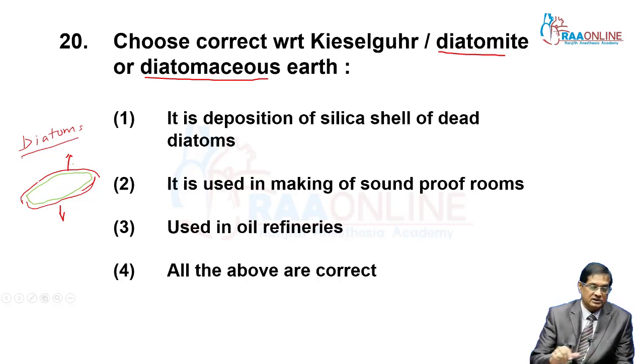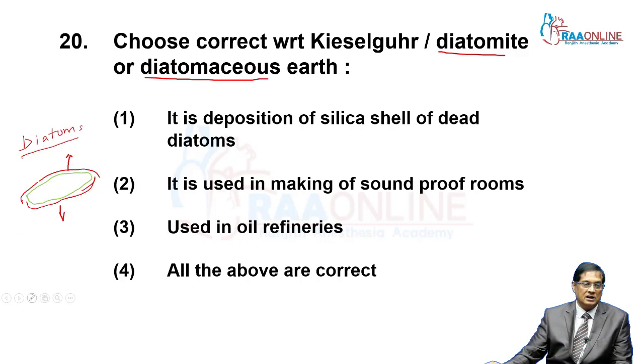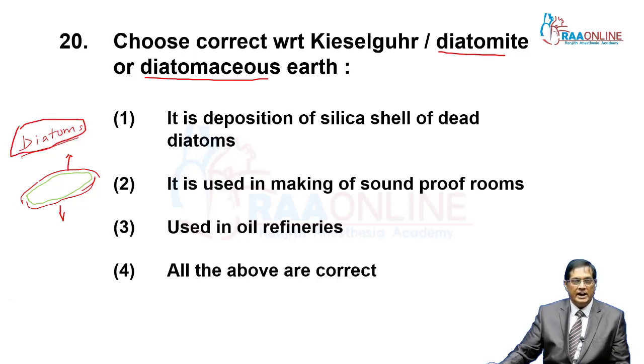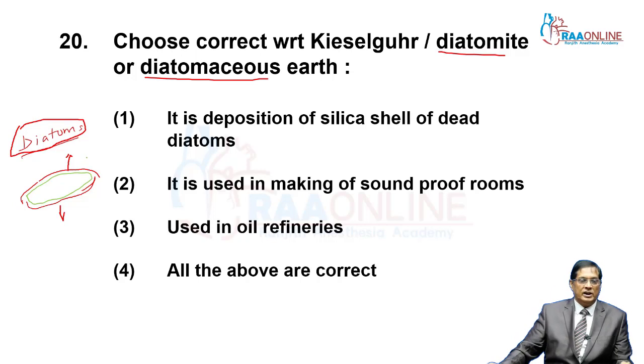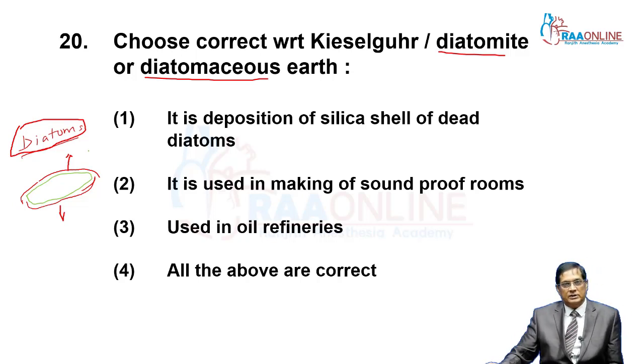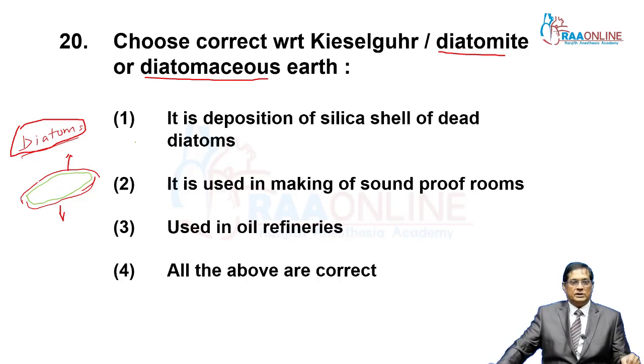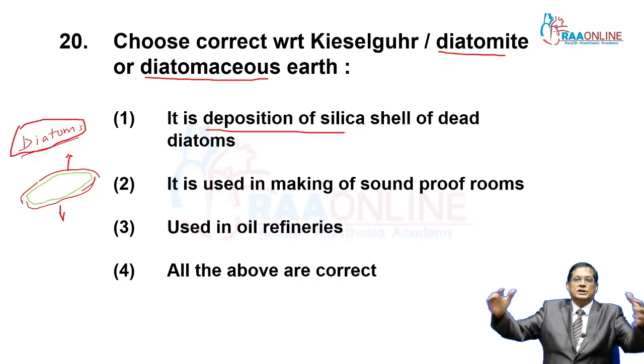That red colored structure is silica. The silica cover over the cell is a feature of diatoms. When diatoms die, silica is indestructible.